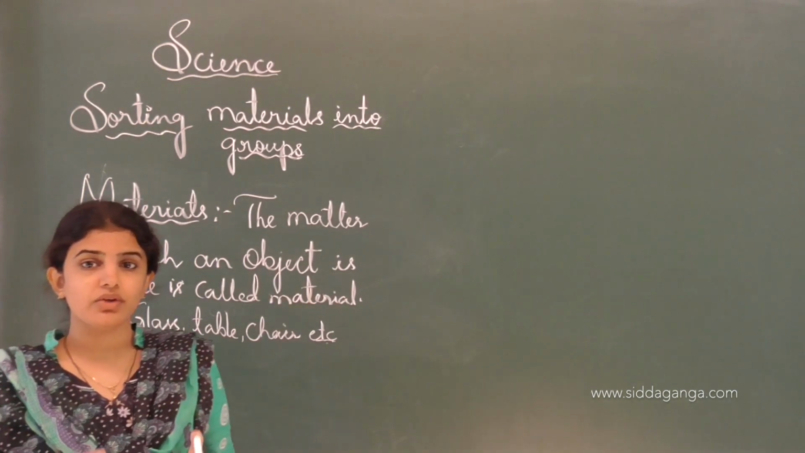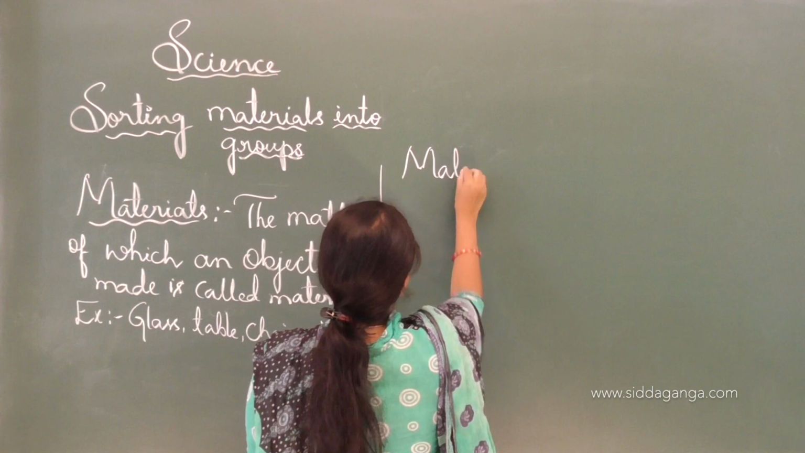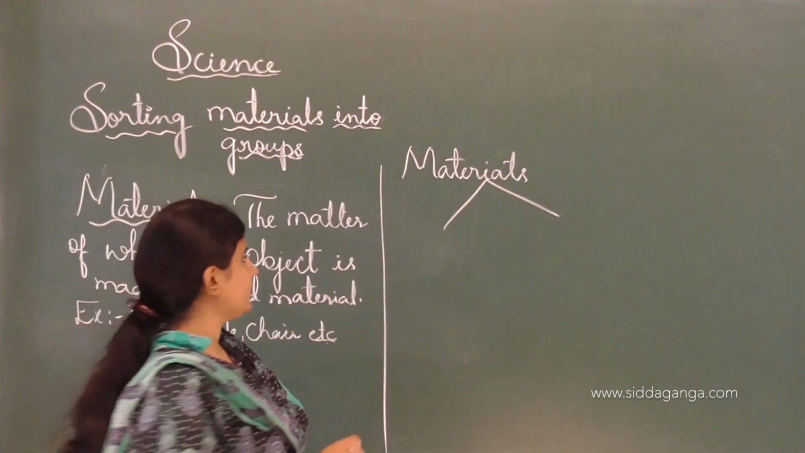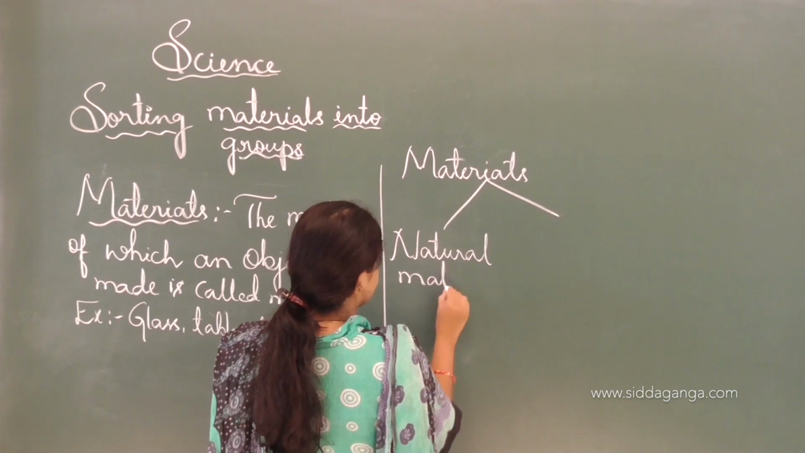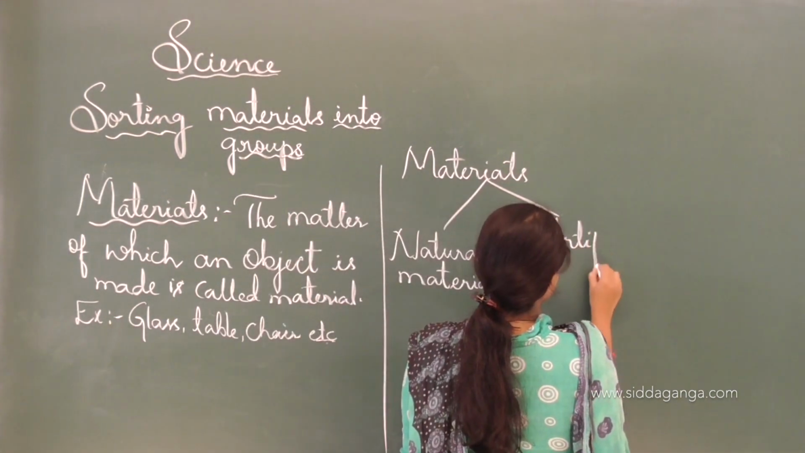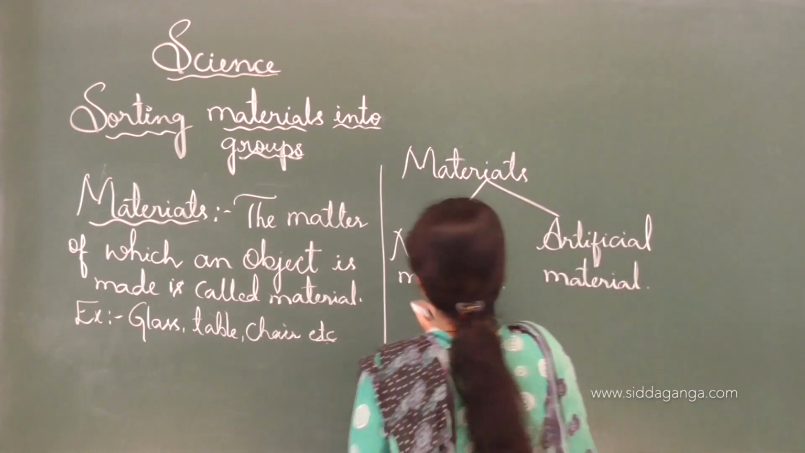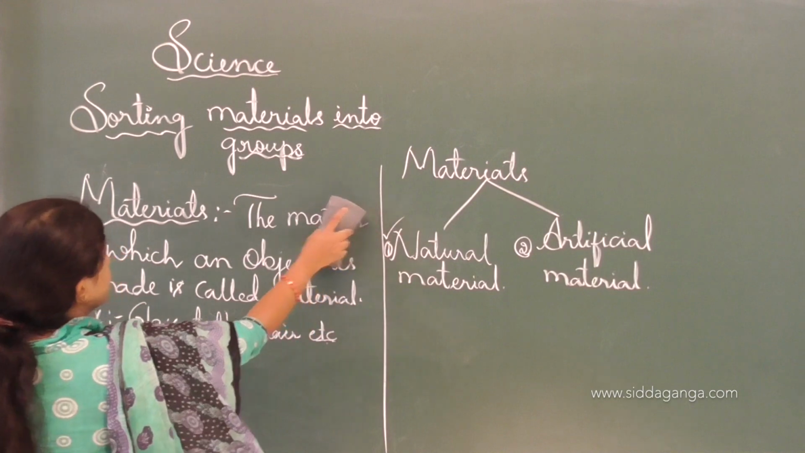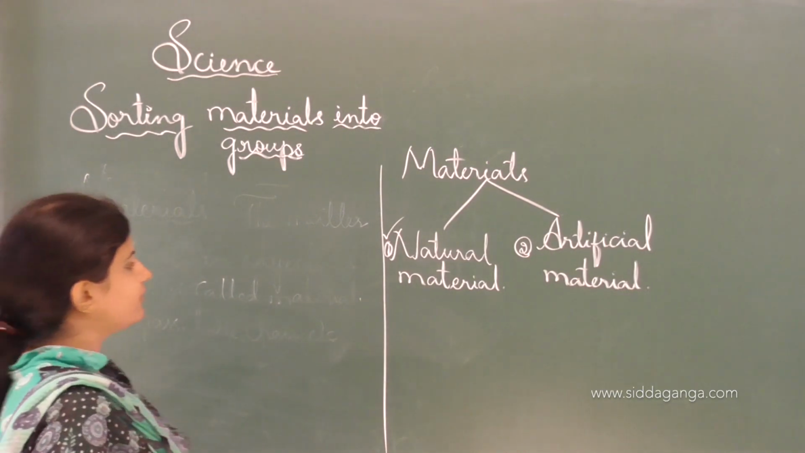Materials can be divided on the basis of their property. The first one is natural material, and the second one is artificial material. First we discuss natural material.